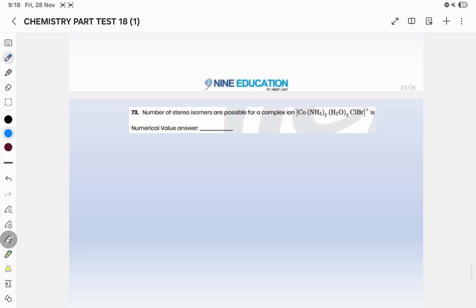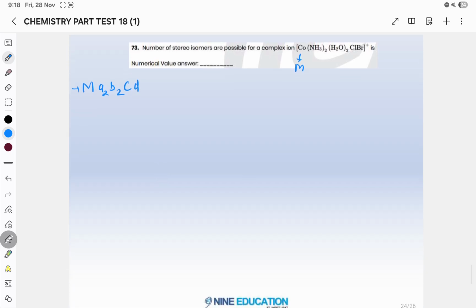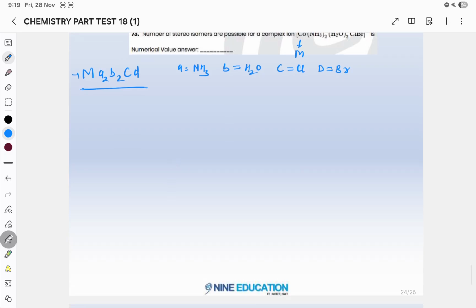Number of stereoisomers possible in the complex. For this case you can generalize. This is your metal, and the ligands you can write like this: A2, B2, C and D. This is your general case. For the stereoisomers, we will generalize this complex. A is your NH3, which has 2 ligands. B is your H2O, C is your Cl and D is your Br. Now we will draw and get to know.